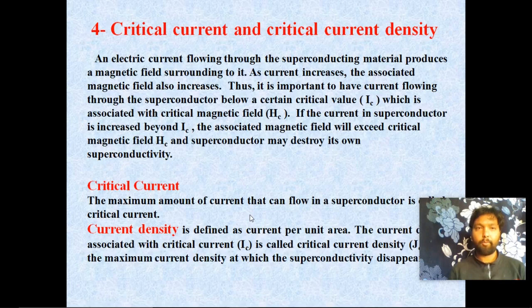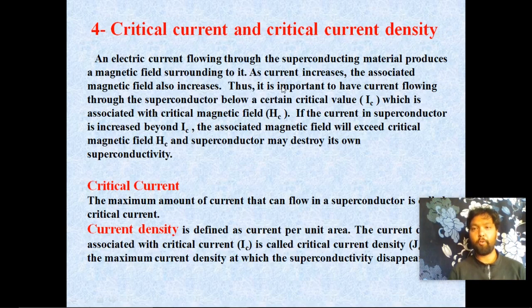Now, the last properties of superconductivity are the critical current and critical current density. An electric current flowing through a superconducting material produces a magnetic field surrounding it. As current increases, the associated magnetic field also increases.